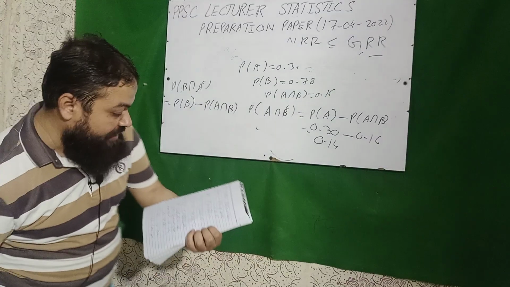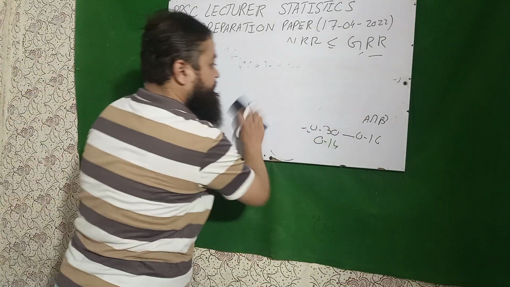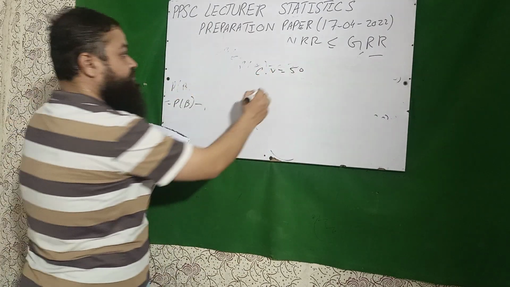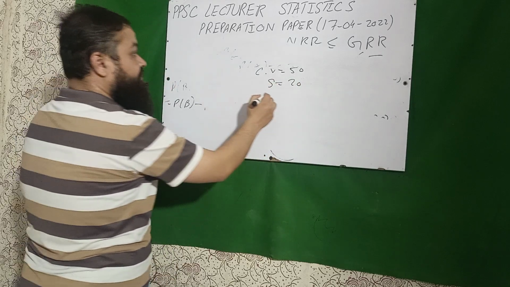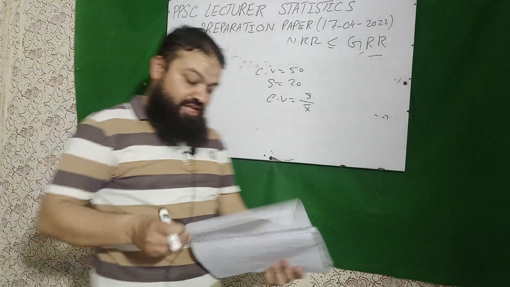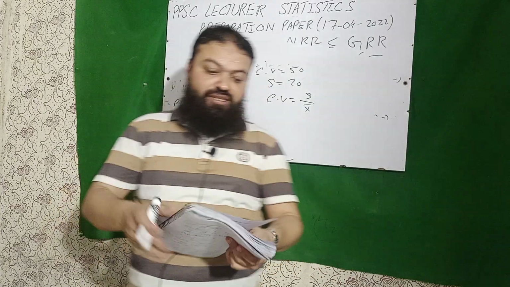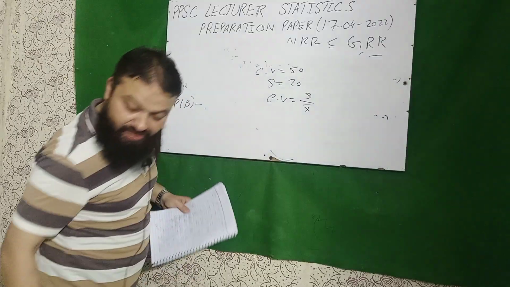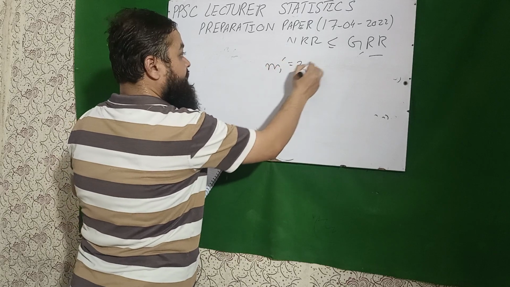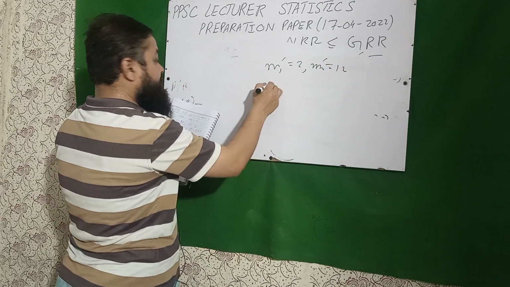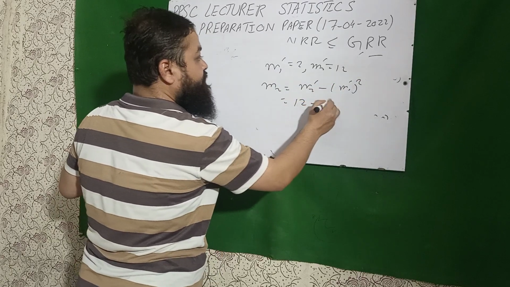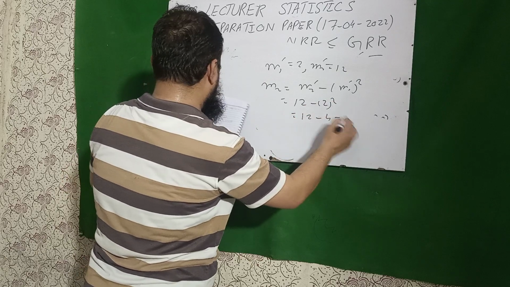Next question is, if coefficient of variation is 50, C.V. is given, it is 50, the standard deviation is 20, then the mean is, the formula is C.V. equal to S over X bar. You will have to calculate by putting the values. The correct option is 40. Next question is, m1 prime is 2, m2 prime is 12. We are to calculate m2, that will be m2 prime minus m1 prime whole square, that is 12 minus 2 whole square. 12 minus 4, 8 will be the correct option.